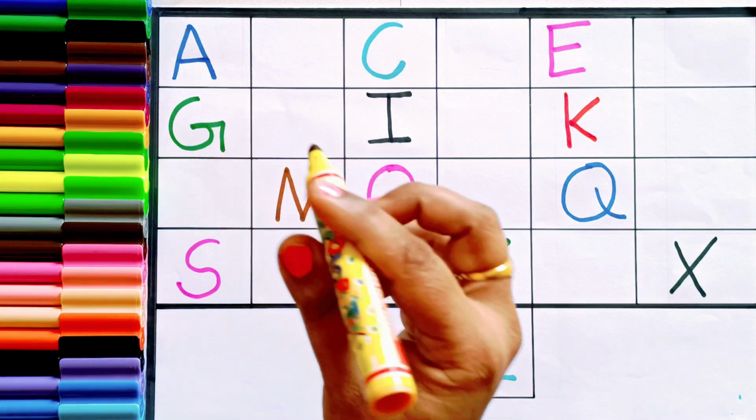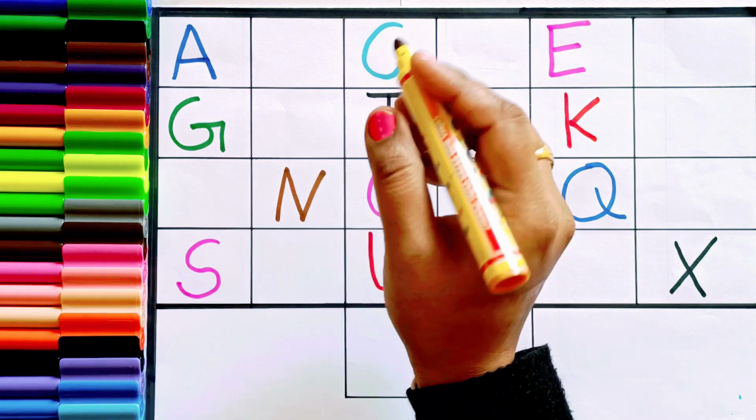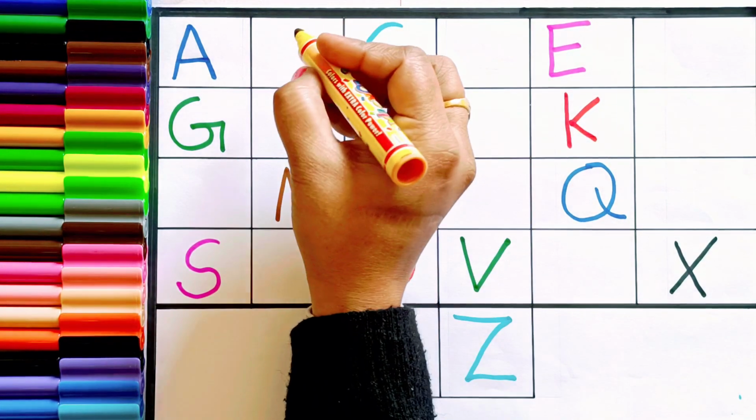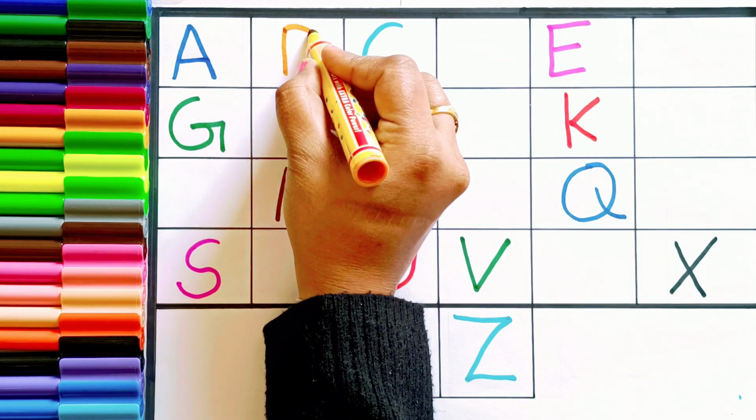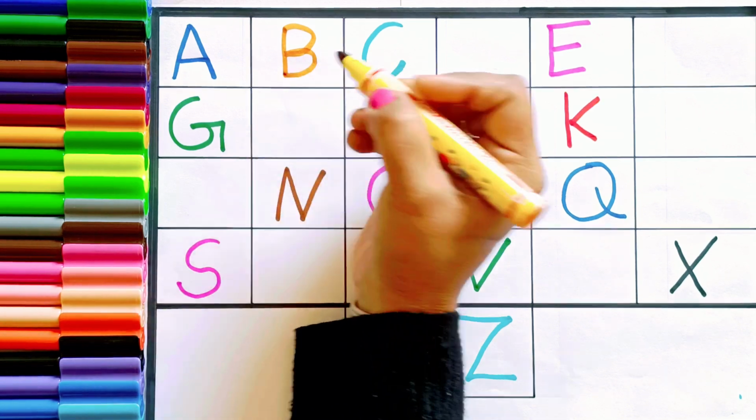Hello kids, today we will fill missing alphabets. Let's start. What comes after A? It is B. B for ball.